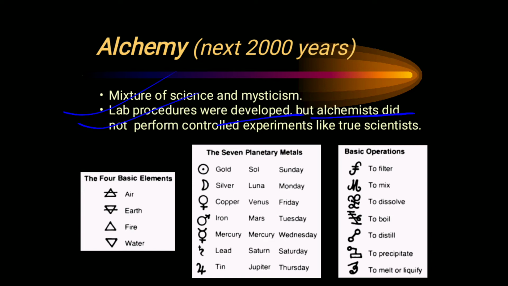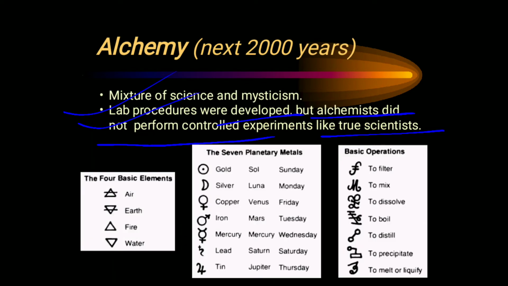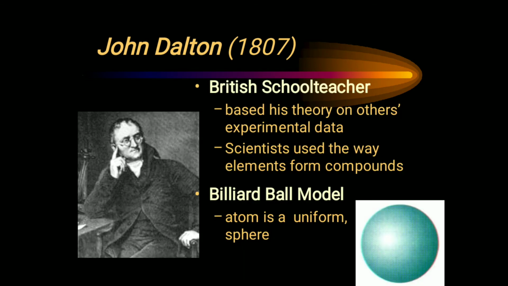But the alchemist did not perform control experiments like a true scientist, so he was not a true scientist. But back then, in almost 1000 BCE, he could mainly work without any modern equipment.